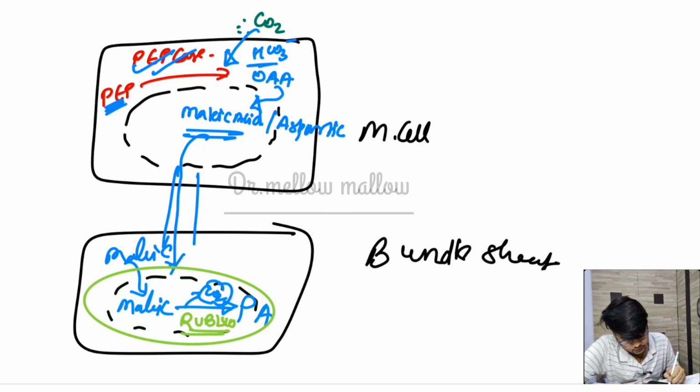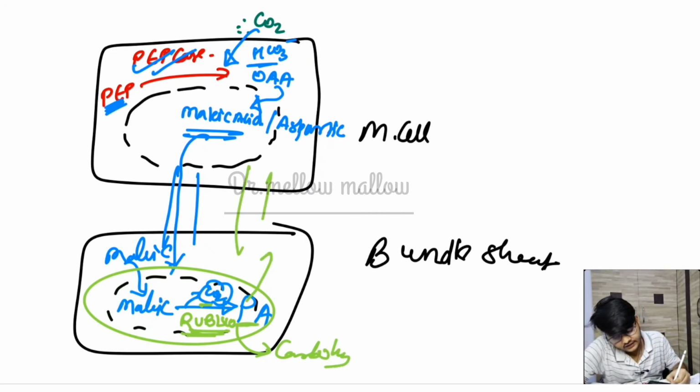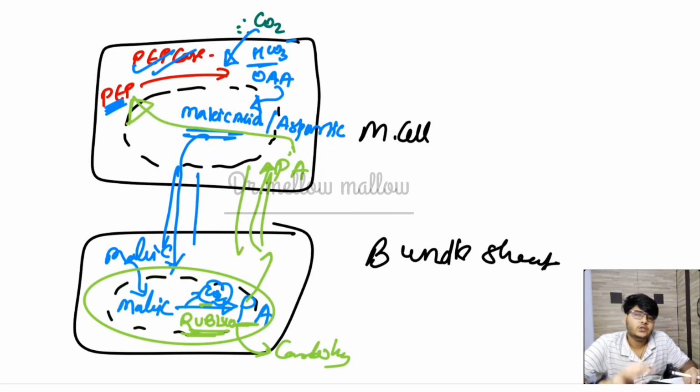The pyruvic acid is then released, and again through plasmodesmata connection it goes into the mesophyll cells. There, with the help of ATP, pyruvic acid must be converted into PEP, to maintain the reserve of phosphoenol pyruvate.